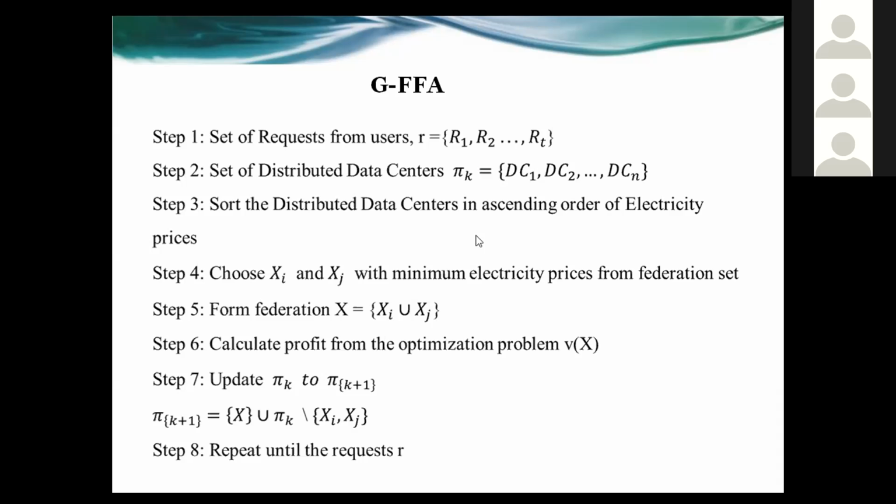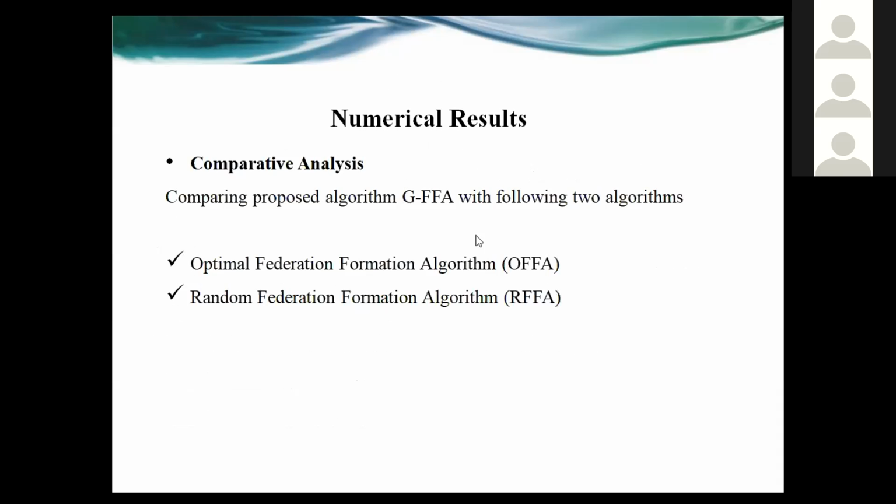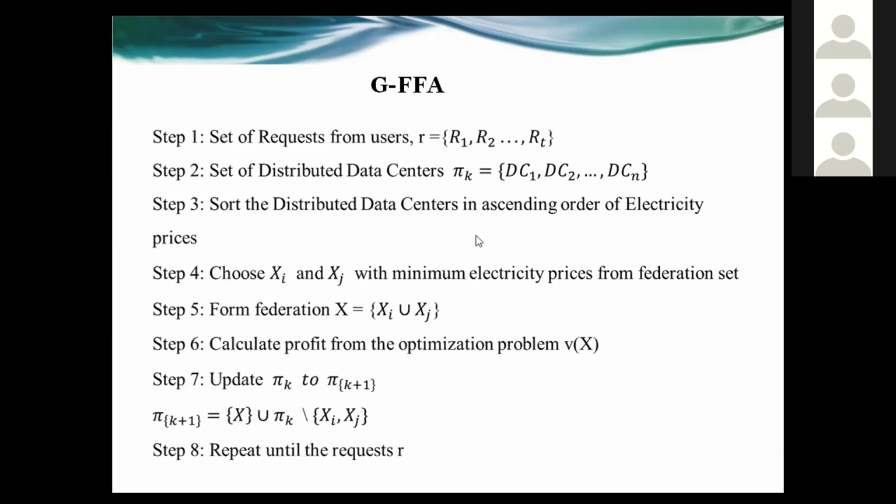The third step is to sort the data centers in ascending order of electricity price. After sorting, we choose two federation sets, or two data centers, which have the minimum electricity prices. After this, we form the federation of these two data centers, store it in capital X, and then calculate the profit by using the optimization problem.